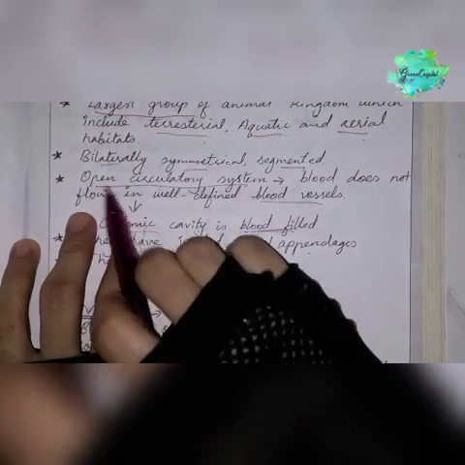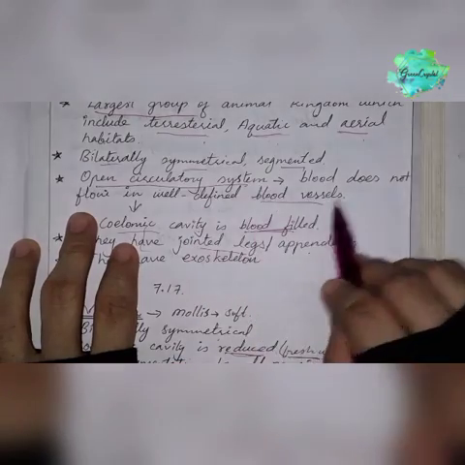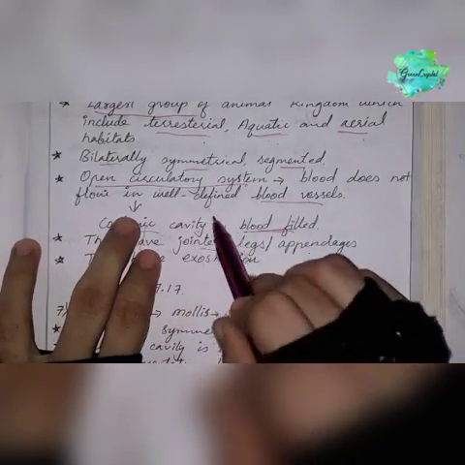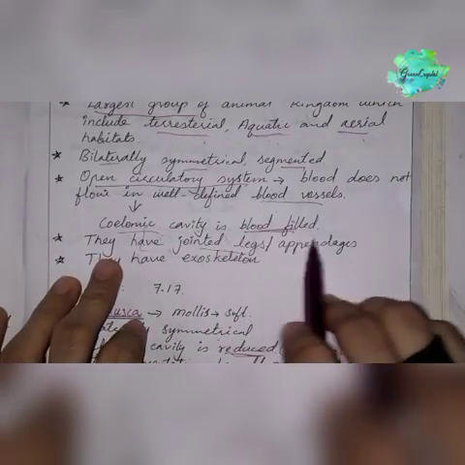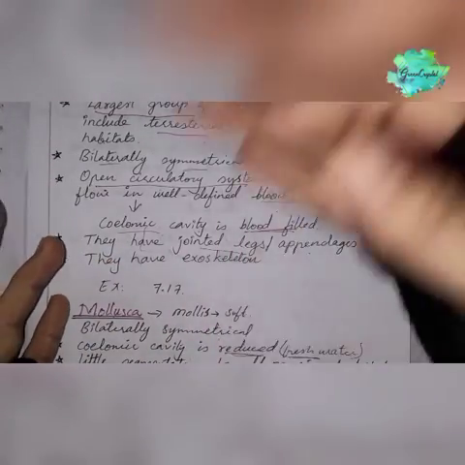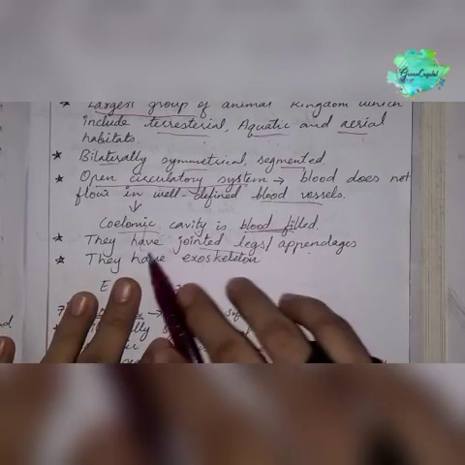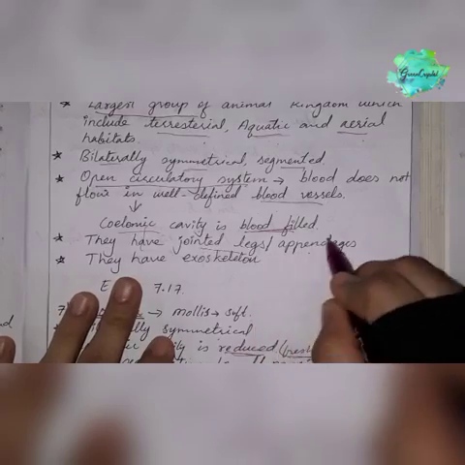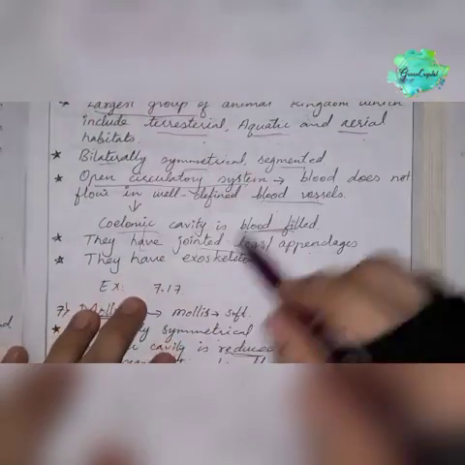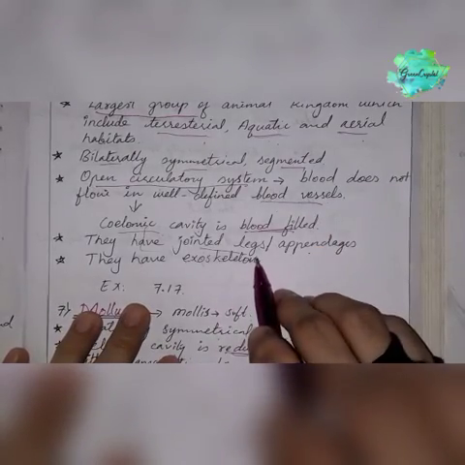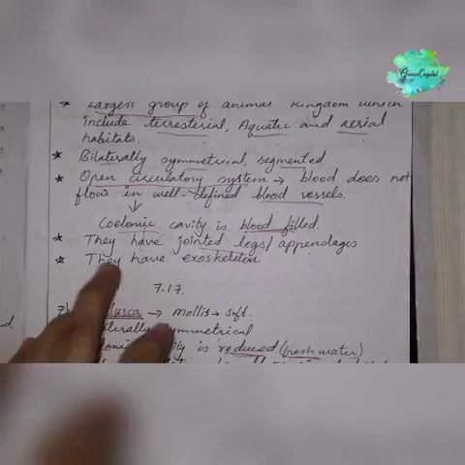Jointed legs are one new feature, and the open circulatory system is another. Blood does not flow in well-defined blood vessels, but in the coelomic cavity. That body cavity is filled with blood. They have jointed legs or appendages. Arthro means jointed and poda means legs or appendages. They also have an exoskeleton outside their body.